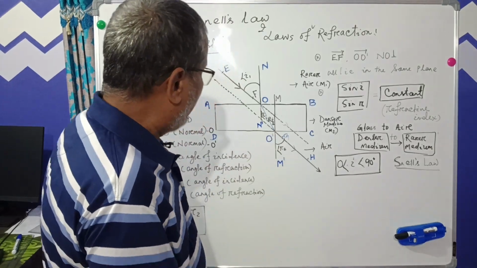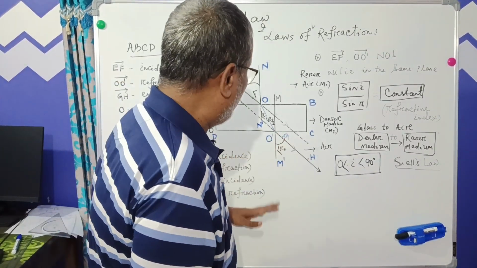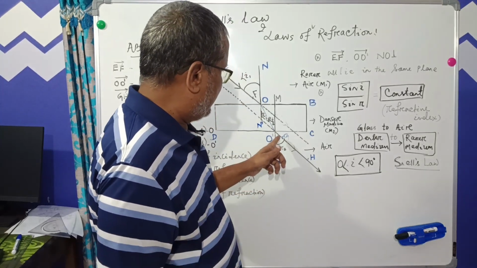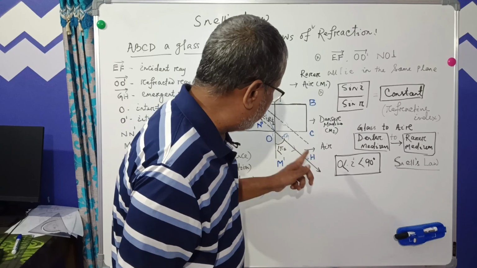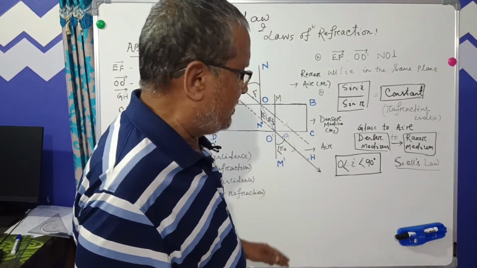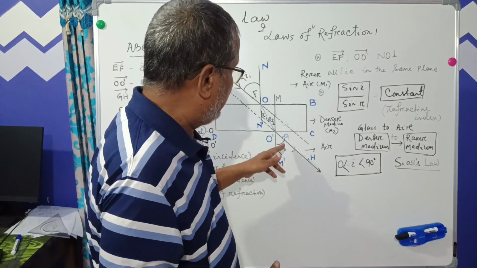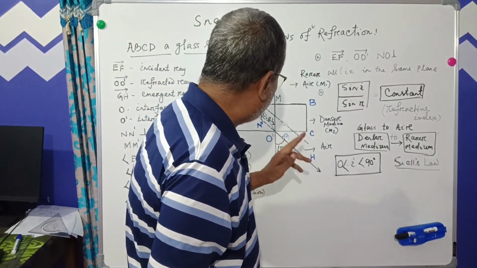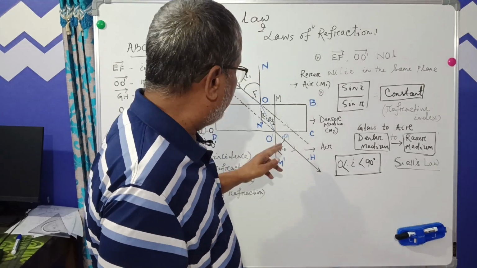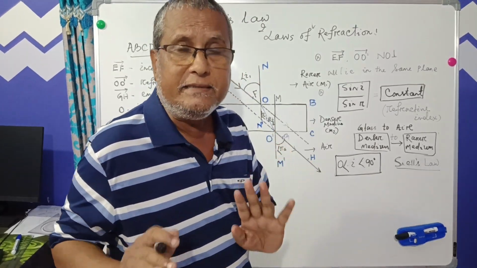Now let us see what happens at the interface O dash on the side DC. Now a ray has emerged, that is GS. So GS is called the emergent ray from the point of interface, that is O dash on the side DC.